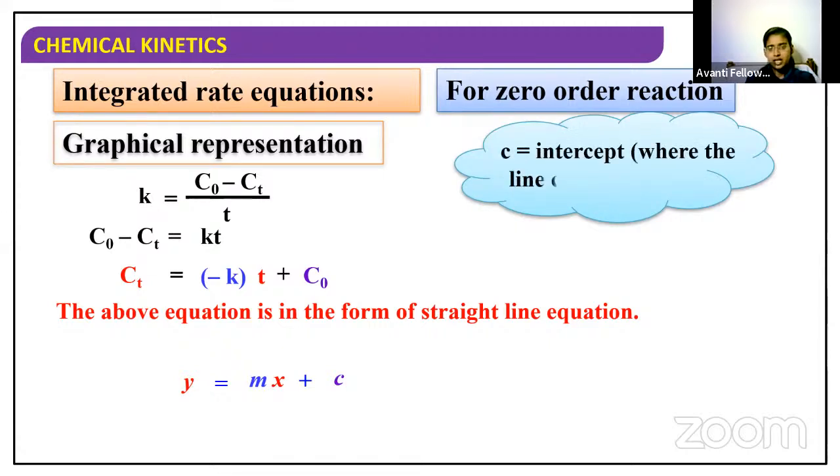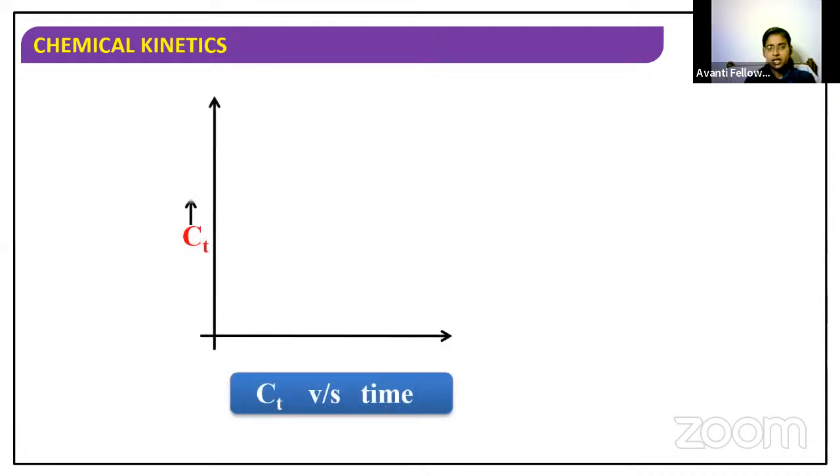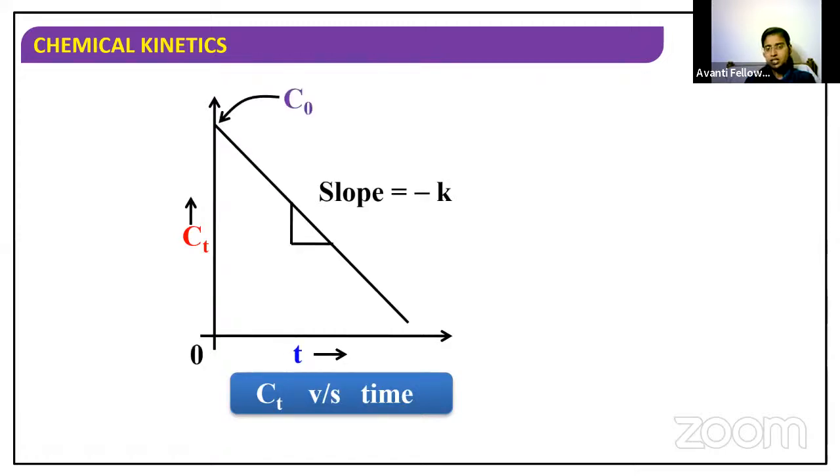And c is the intercept, the point where the line crosses the y-axis. If we use all these concepts, we will get the graph which I have drawn so far. We'll get a negative slope like this, and C naught is the intercept point. So this is the graph which you have to keep in mind for the zero order reaction integrated rate equation.